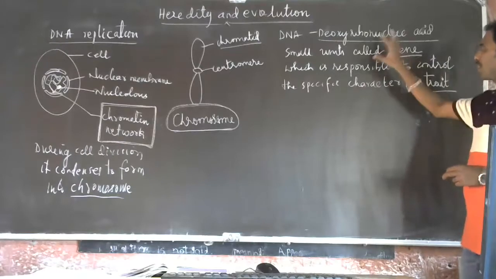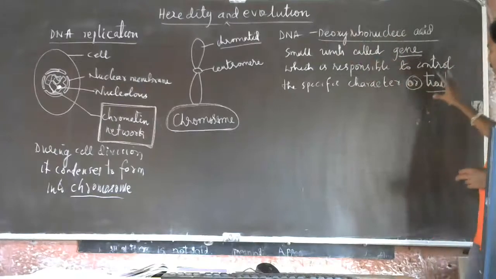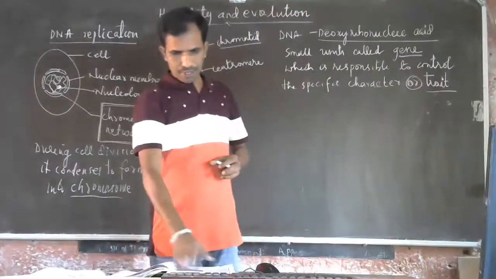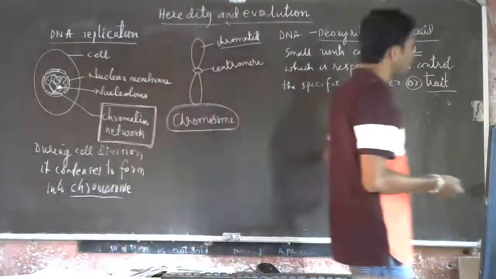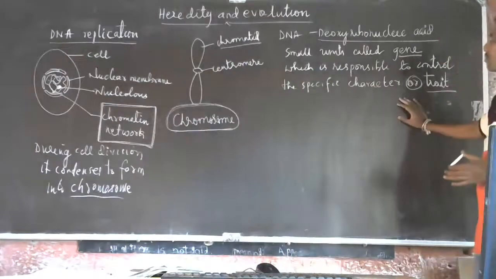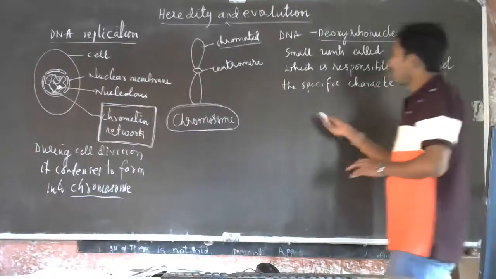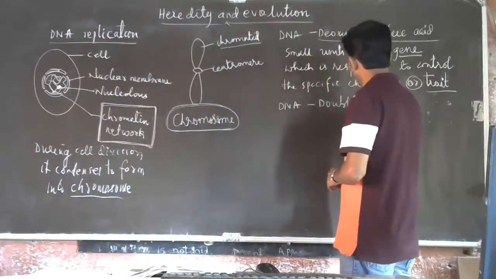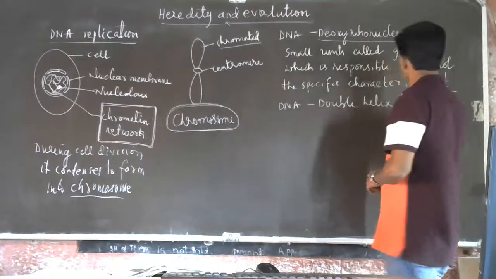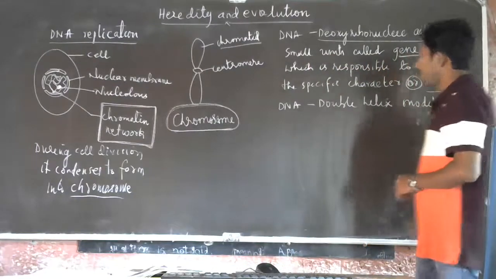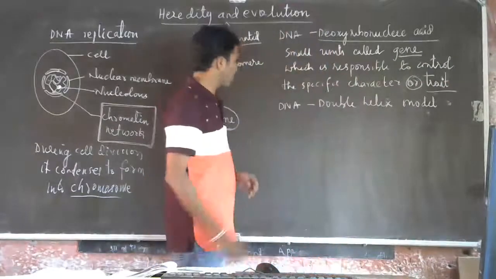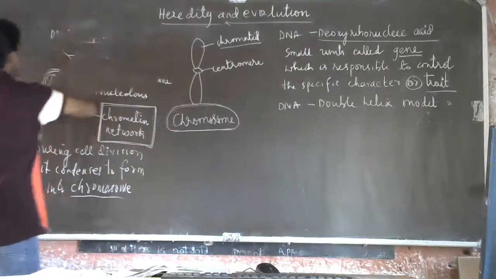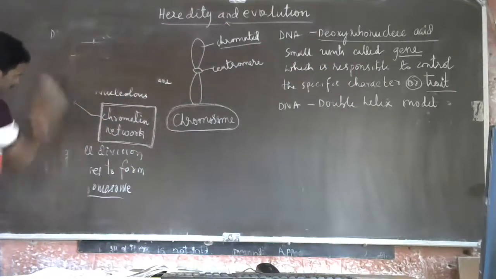So this is the DNA. Actually, it controls the characters. I hope you understood this one. So DNA is a double helix model. Means if you see the DNA in the microscope, it looks like a twisted ladder.